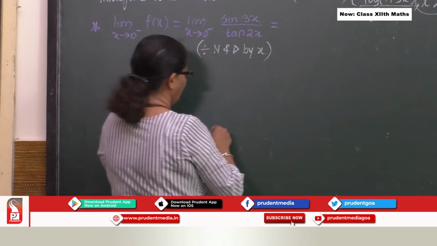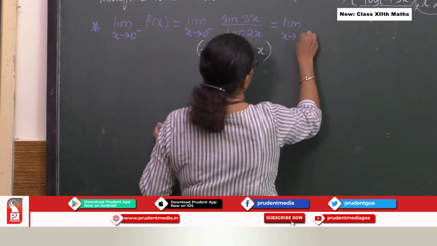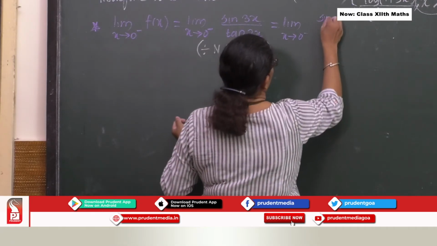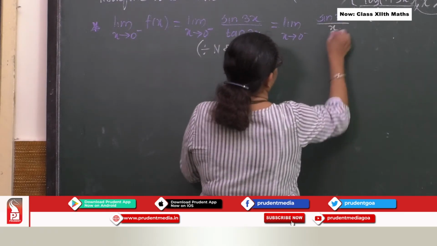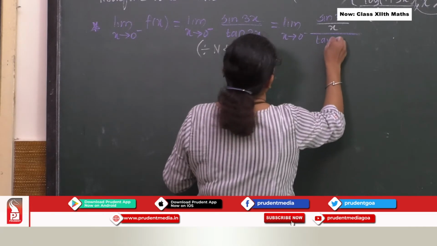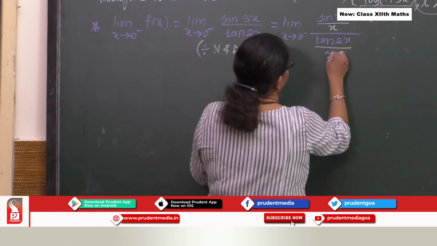Once I do this, I will get limit x tends to 0 minus of sine 3x upon x, the whole divided by tan 2x upon x.